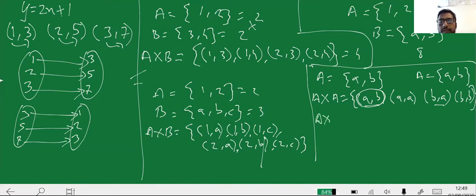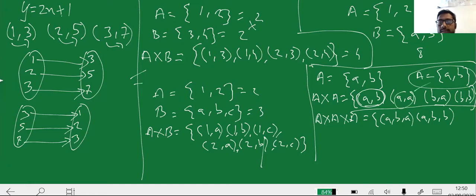And what if I have to write A cross A cross A, 3 times? That would be relation of A with itself 3 times. So that would be equal to, I know what my A cross A is. I have my A cross A over here and I have A over here. So I am finding relation between them. So that is going to be equal to AB and then A. It would be AB and then B.